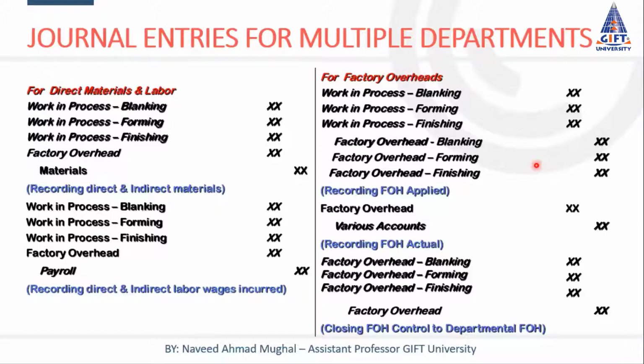What are the stages, what are the processes, and at what time under and over applied are recorded and disposed of as cost of goods sold, or proportionately to other accounts. You may get all those understandings from those videos which I have already shared.